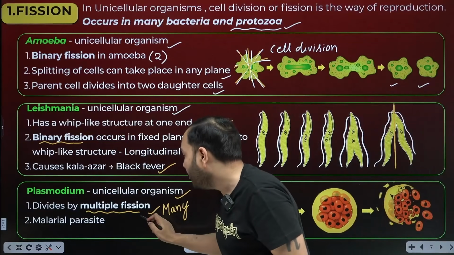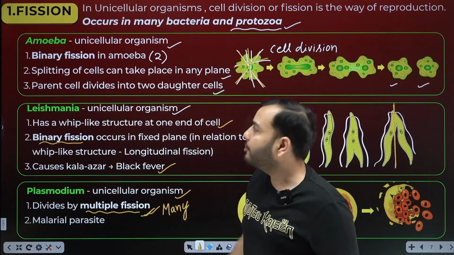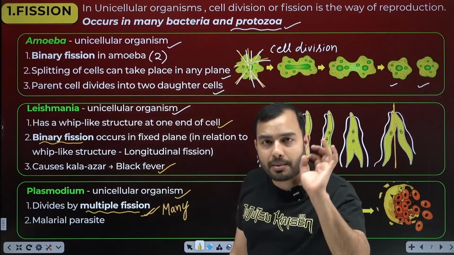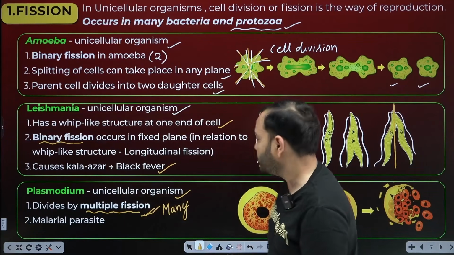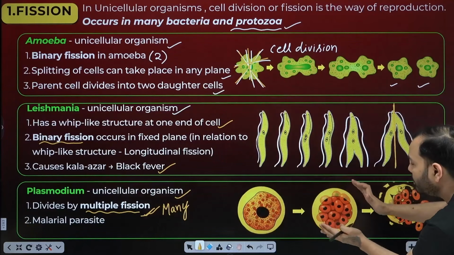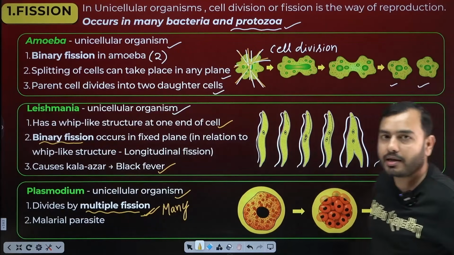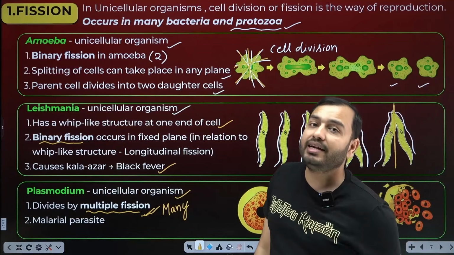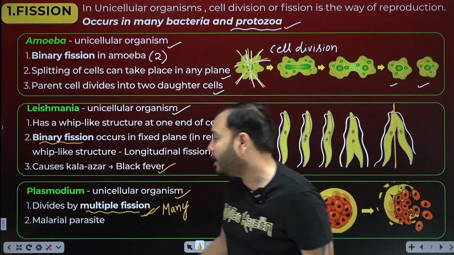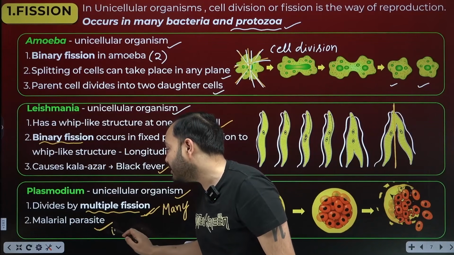So what does it show? It shows multiple fission. What do amoeba and leishmania show? Binary fission. What about plasmodium? Multiple fission. From 1, 2 form, from 2, 4 form, and they keep forming, remaining packed in a cyst. When the cyst bursts, lots of cells come out. This is also a parasite. It causes malaria. What is this? Malarial parasite. Remember this important point.